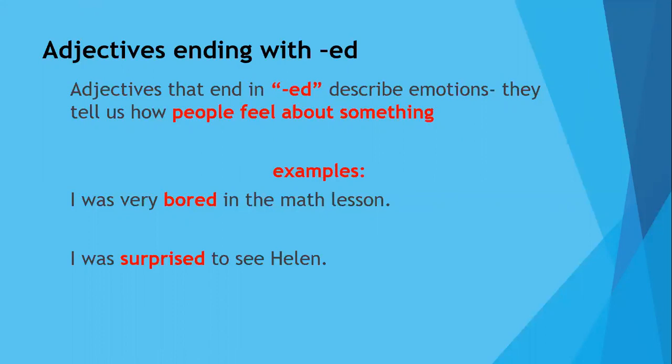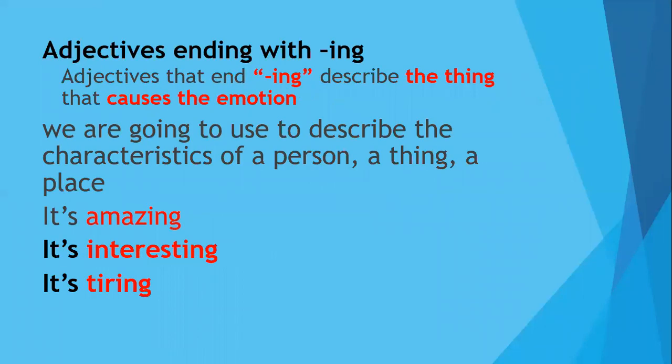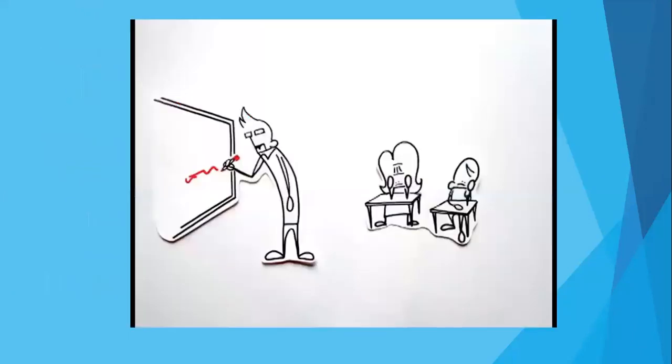So, the difference between adjectives with -ed and -ing is that adjectives with -ed we are going to use to describe how people feel about something, while the adjectives that end with -ing we are going to use to talk about the characteristics of a person, a thing, or a place. We are going to watch a video with one example. I hope you enjoy. Please pay attention.